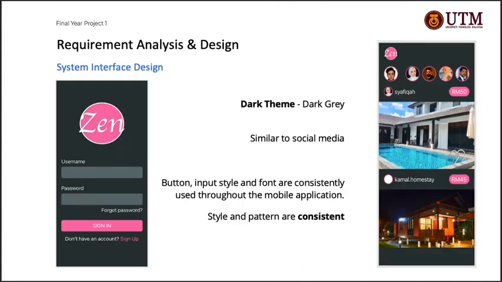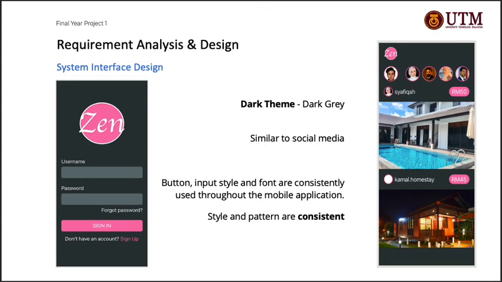Here is the example of user interface design of the proposed project. As we can see here, there are 2 images, which is the login page and also the homestay booking list page. I have opted to create it using a dark theme, as it is a modernized way of creating a system and designing the system, and I shall be using mainly dark gray colors as it is a good color scheme.